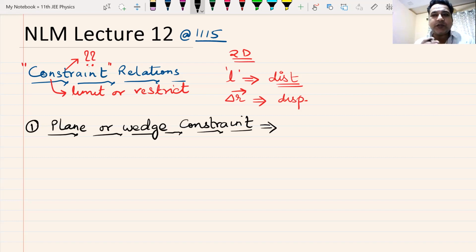Sometimes the things that we are doing, we may not know their technical names. Now, what is this plane constraint or wedge constraint? Have we done this before? Now, let me try to give you an example.